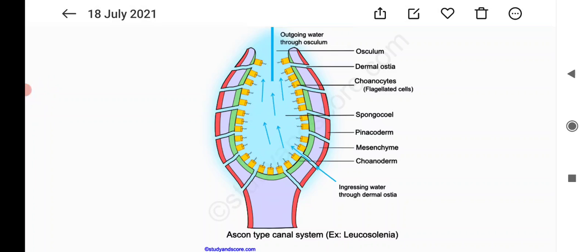The body is supported by a skeleton made up of calcareous and siliceous spicules or spongin or both.